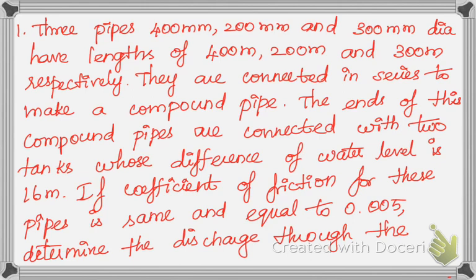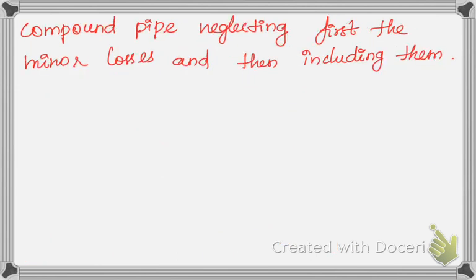So the problem is: three pipes of different diameters and different lengths have been given, and they have told that these pipes are connected in series, and the ends of these pipes are connected with tanks, and the difference in water level is 16 meter. Another important point is that the coefficient of friction is the same, equal to 0.005, and we have to determine the discharge through the compound pipe. First we have to neglect the minor losses, and then we have to include them.